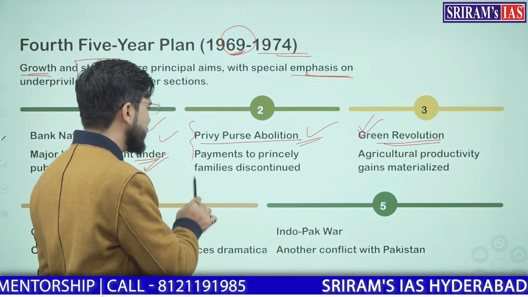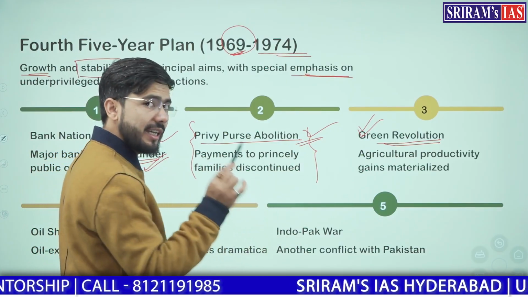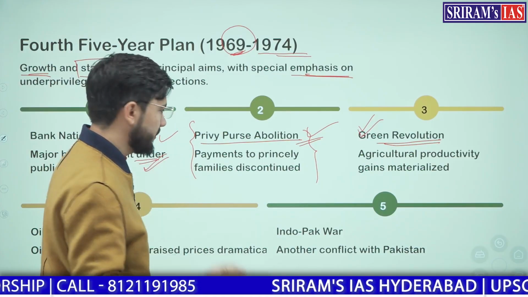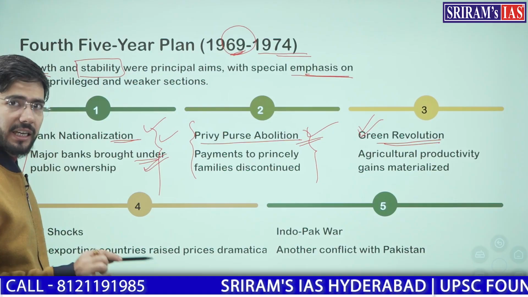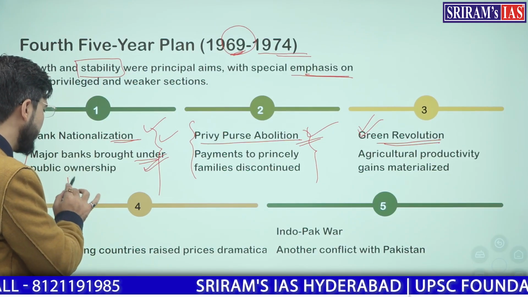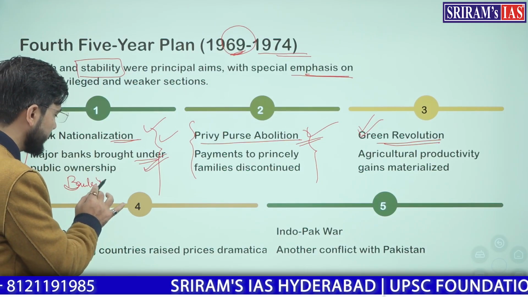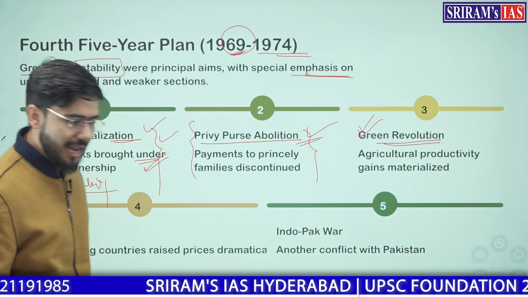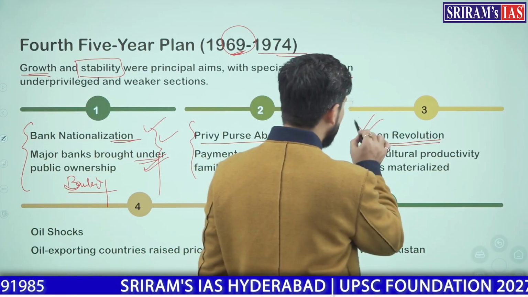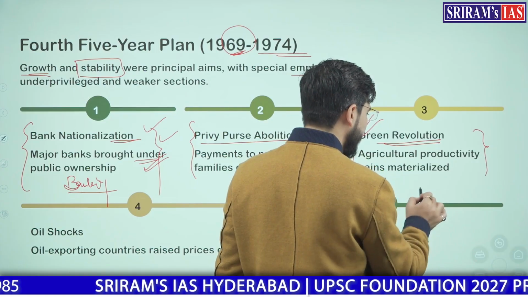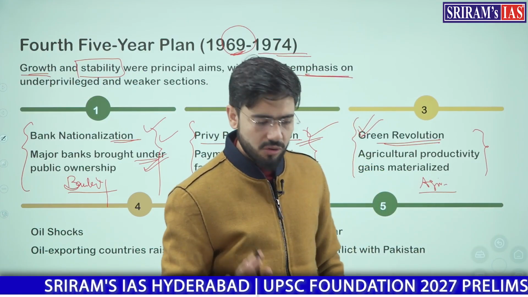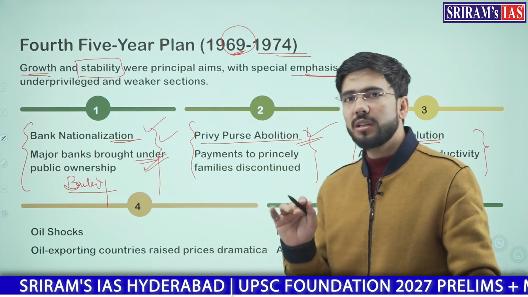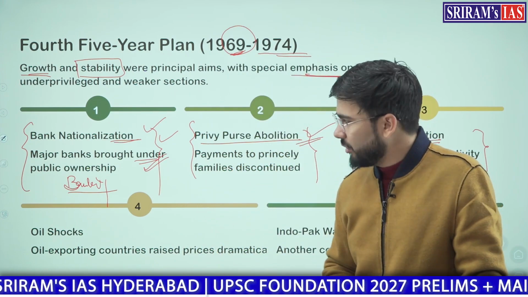Abolition of privy purses will be studied in detail in polity. Bank nationalization will be studied in detail in the Indian economy chapter, when we start banking: what all the banks were nationalized, how they were nationalized. Green revolution will be studied in detail once we start the chapter of agriculture. Understood? So there is no need to panic about that. Why are we not going in detail into these?